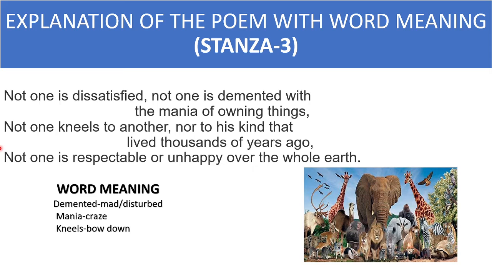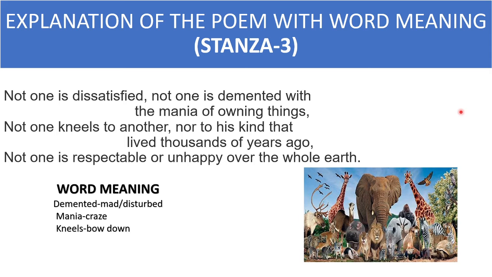Not one is dissatisfied. First of all, we can see here that through this portion, the poet brings out the excessive attachment of human beings to material things. That's why the poet is saying at the starting of this portion that not one is dissatisfied.